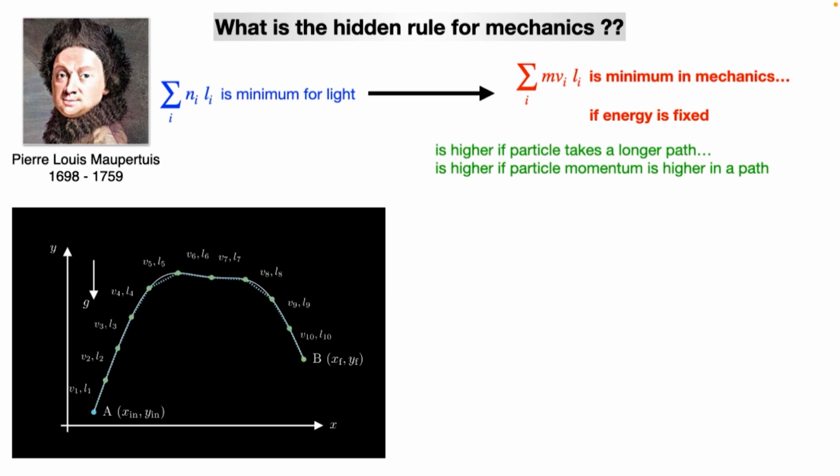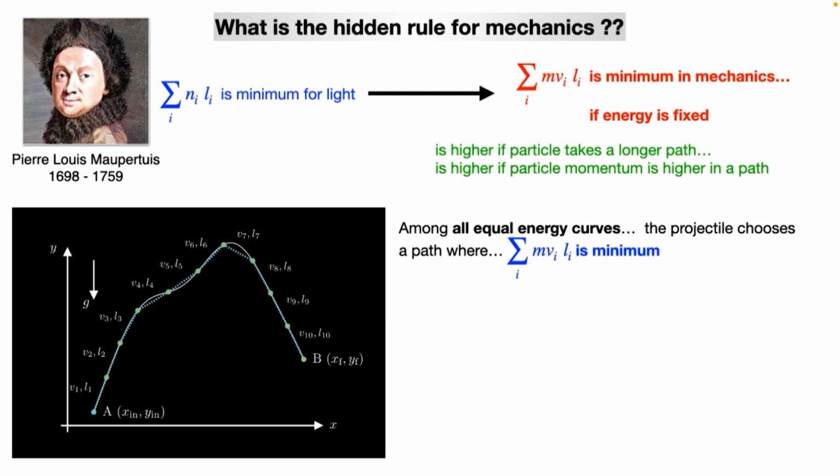I can do the same thing for all the paths. Even for weirder paths like this one, I can break it into linear segments, and then I can assign at each segment some average velocity and the length. Then I calculate this sum for all of these paths, assuming that all of these paths have the same energy, right? Then the principle of Maupertuis tells us that the optimal path that nature follows, the correct path, is where this sum is minimum, and that will give us the path between some initial point in x and y to a final point in x and y.